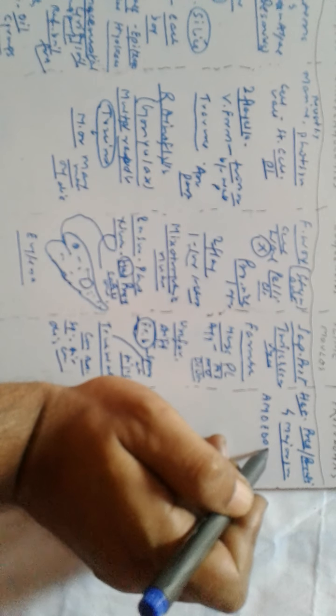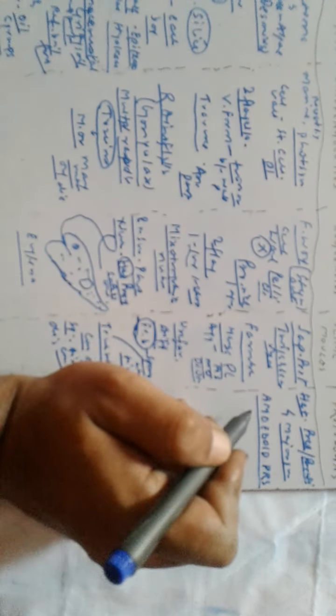The first one is amoeboid protozoans. They catch prey using pseudopodia, that is false feet, and the example is amoeba. Some of them are parasites such as Entamoeba.